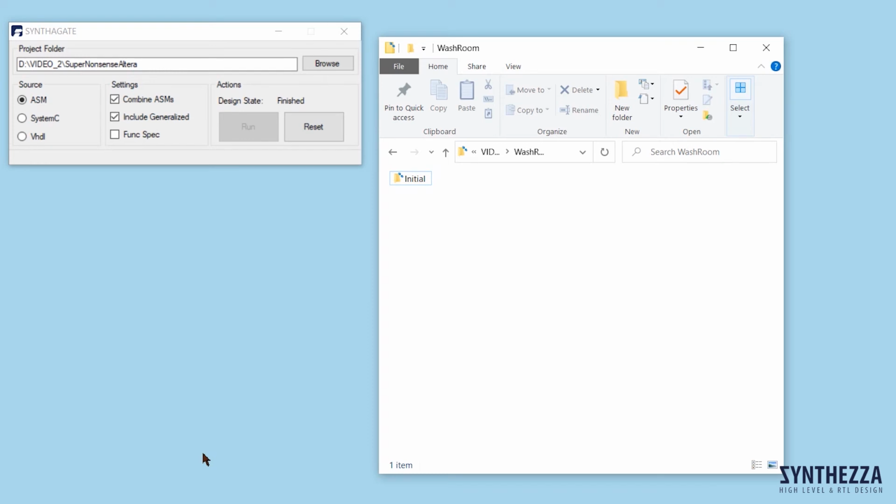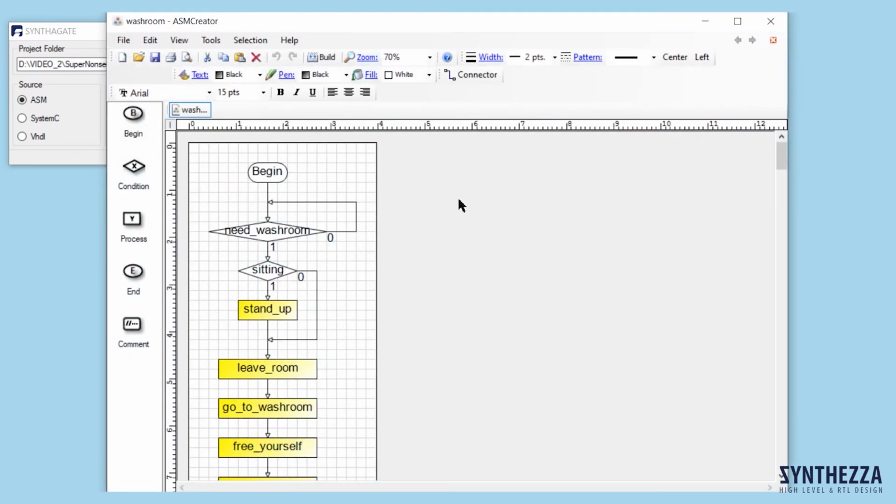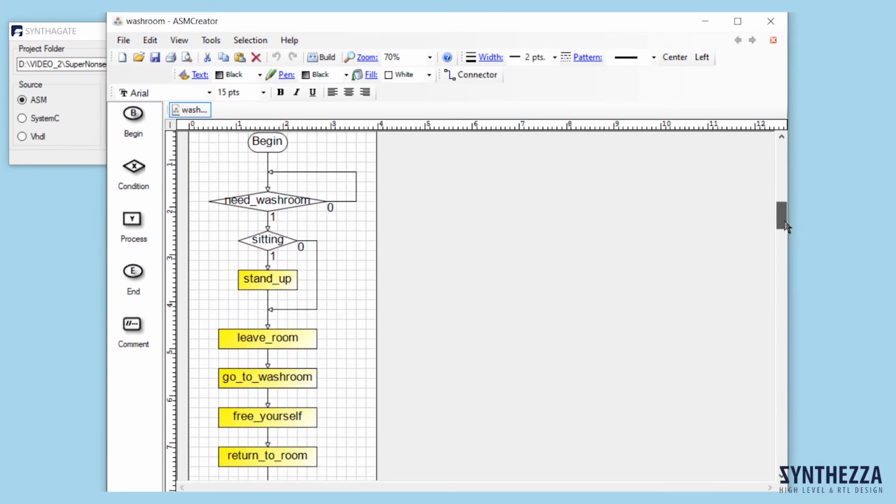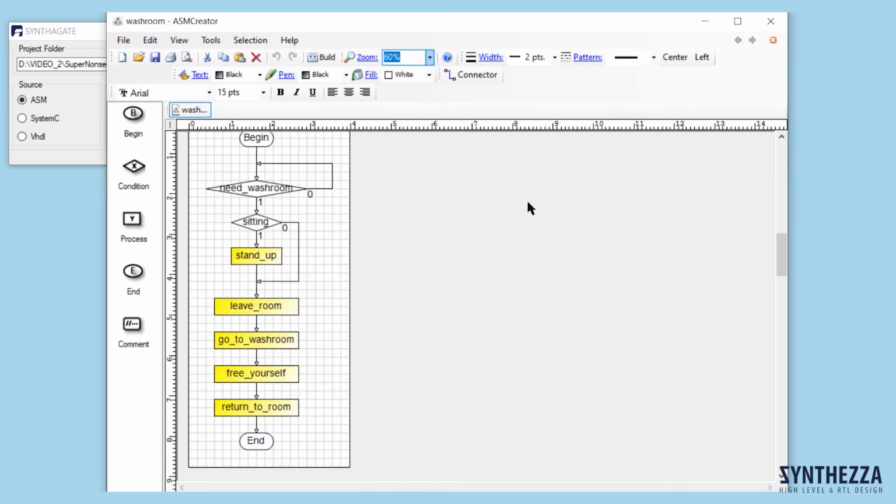The ASMs in folder initial are clear because everyone goes to the washroom several times per day. When our virtual robot wants to go to the washroom, it performs the following. See the ASMs; I will only shortly list his actions. First, if he is sitting, he must stand up, leave the room, go along the corridor, turn left or right and check that the washroom is unused.